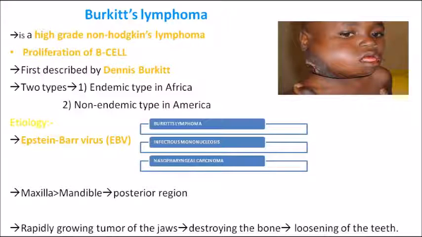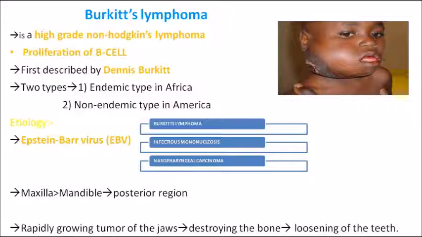From the MCQ viewpoint, they can ask you which type of cell is predominant in Burkitt's lymphoma. It is the B cell, and it is named after the scientist Dennis Burkitt. He explained the lymphoma, and the etiology of Burkitt's lymphoma is mainly Epstein-Barr virus. It's very important. Epstein-Barr virus is the one which causes Burkitt's lymphoma. Along with that, just remember the other two lesions which are caused by Epstein-Barr virus. That is also another important MCQ.